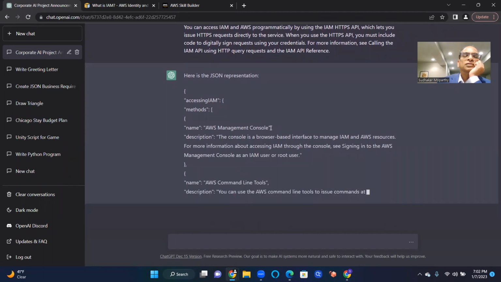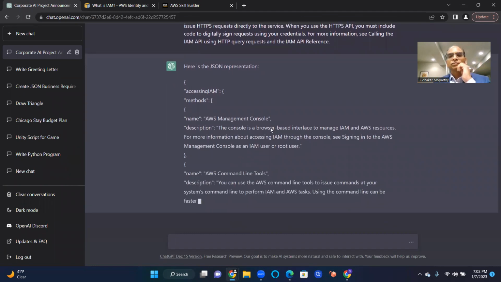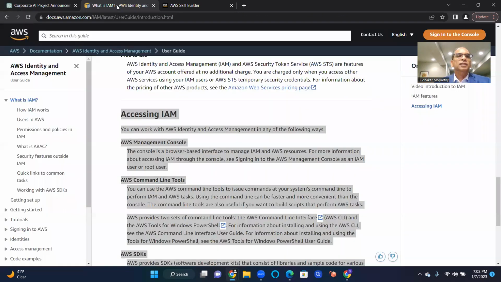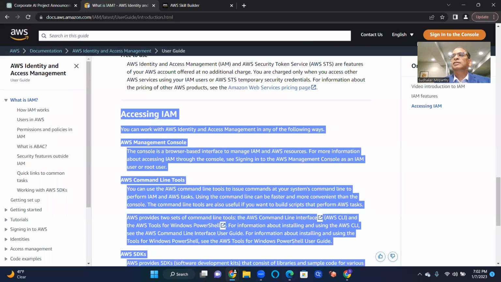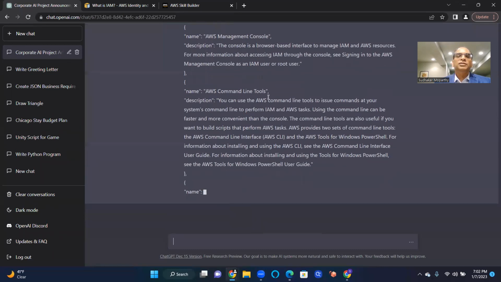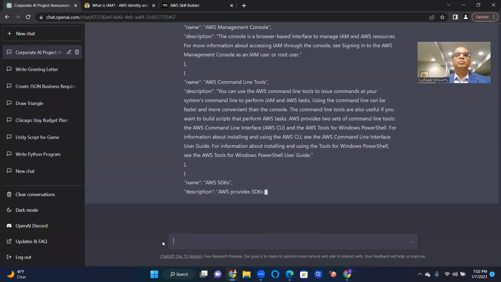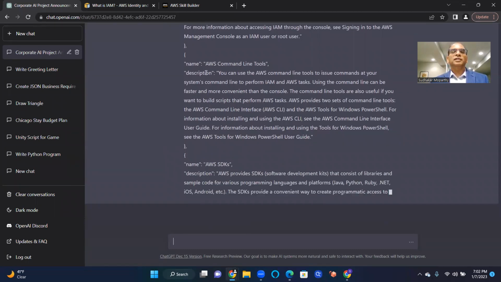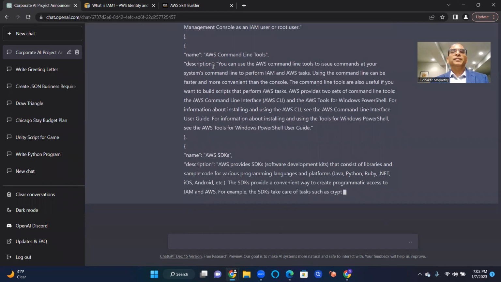AWS Management Console. That means you can log into the console through a web browser, like here. And command line tools, so you can go to the command prompt and use command line commands.